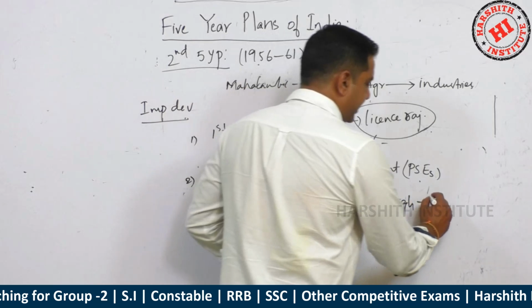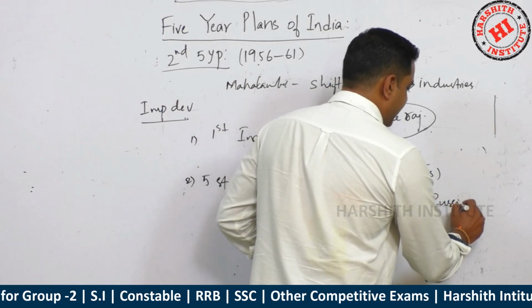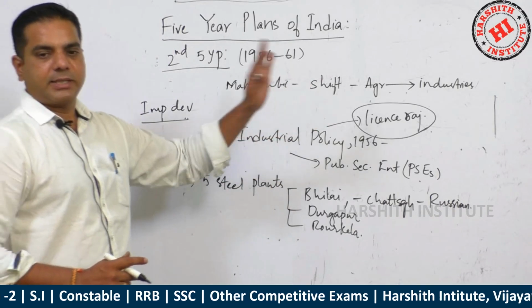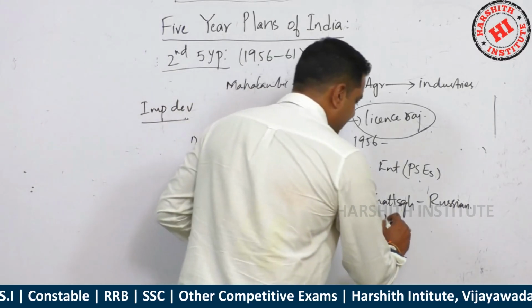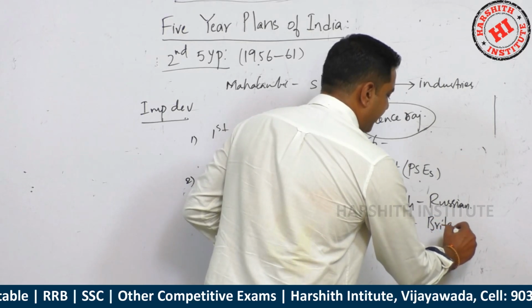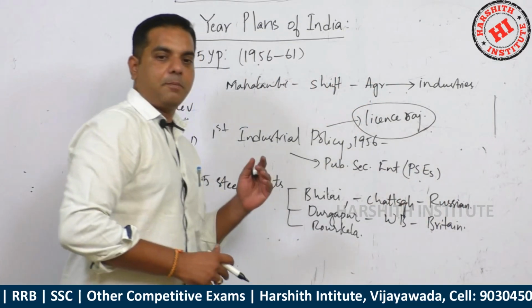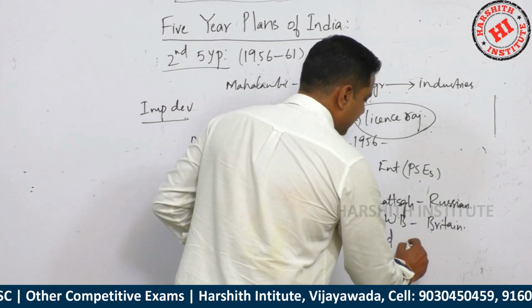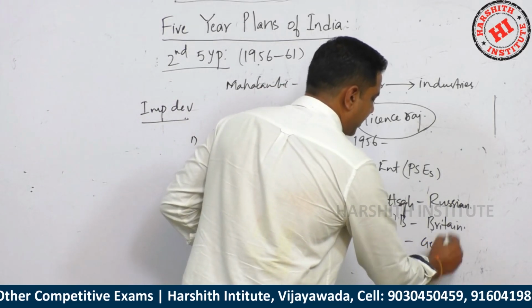It was established with the help of Russian technology. Durgapur is in West Bengal, established with the help of Britain. And Rourkela is in Odisha, with the help of Germany.